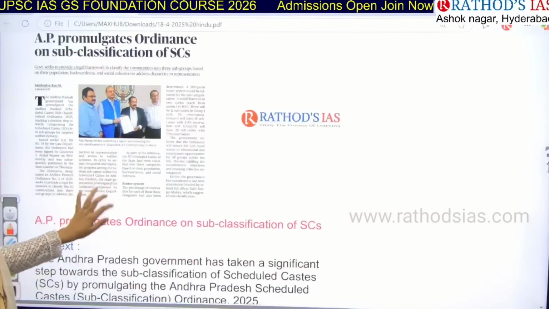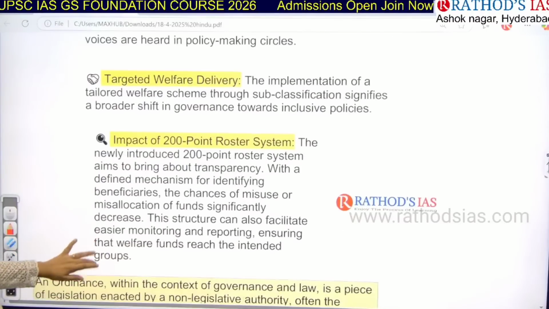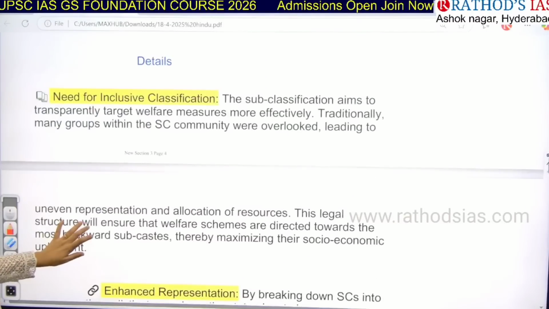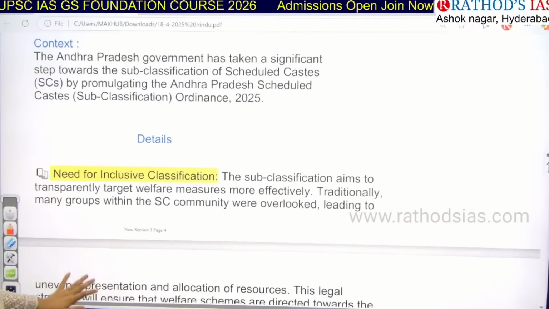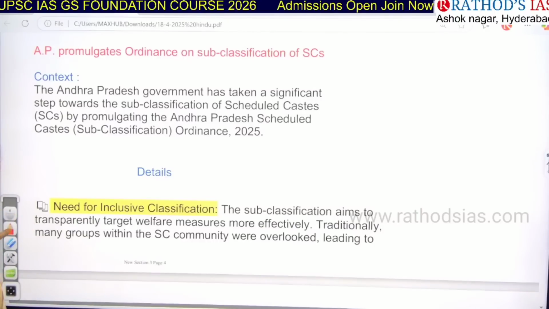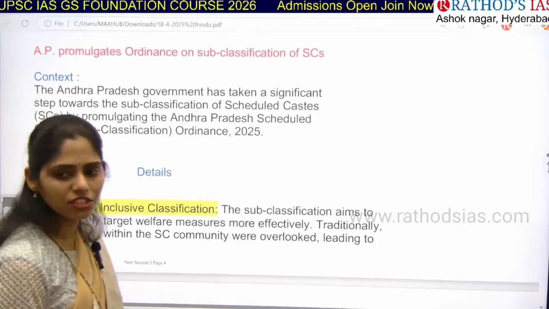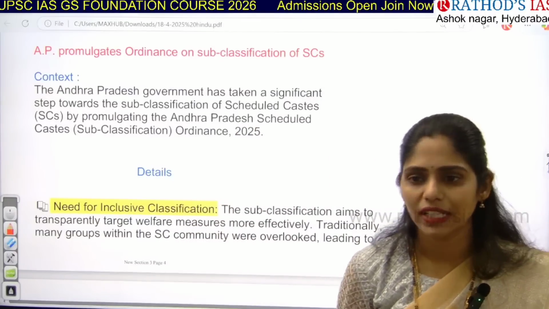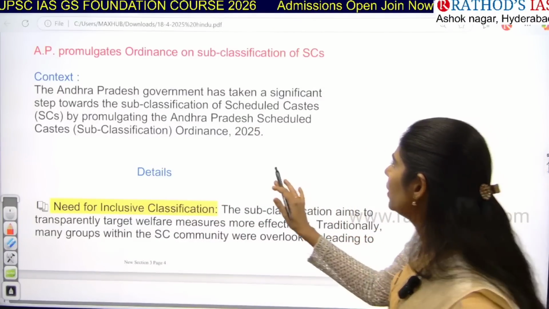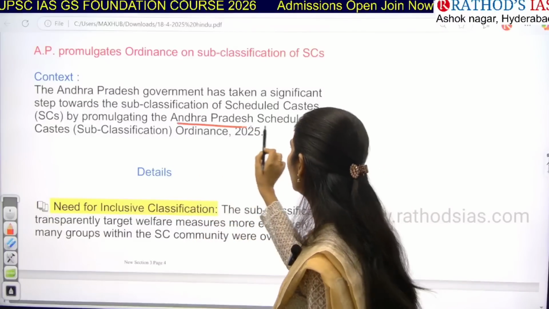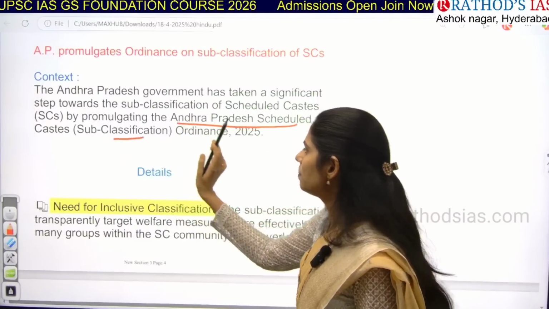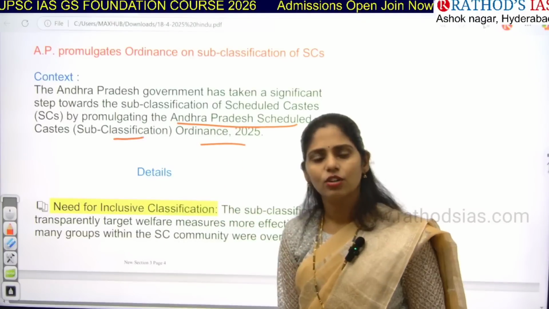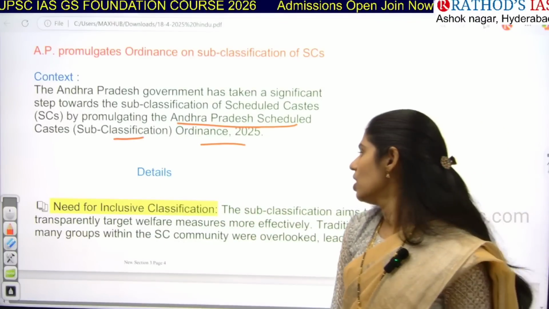Okay, now let us see the context. If you see the context, it is saying that the Andhra Pradesh government has taken a significant step for sub-classification of SCs, when the houses are not in session. So they are making this law through a process called an ordinance, and the name of that ordinance is the Andhra Pradesh Scheduled Caste Sub-Classification Ordinance of 2025.